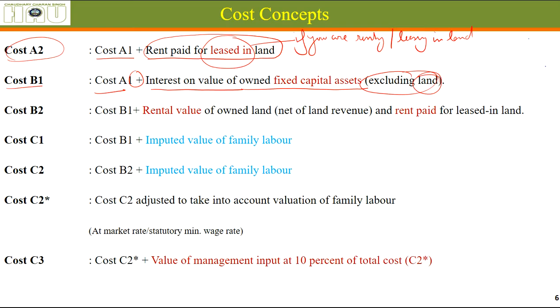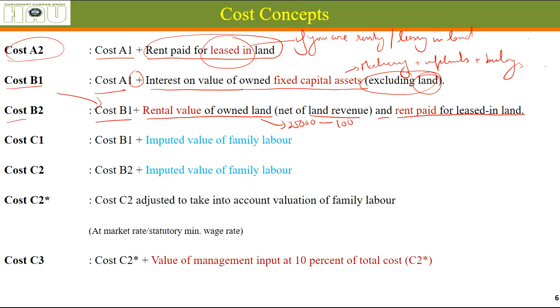So interest on value of owned fixed capital assets like machinery plus implements plus buildings. Okay. Cost B2 includes B1 plus rental value of owned land. Owned land, let's say he can get rental value of 25,000 minus land revenue, taxes are 100 rupees, and rent paid for leased in land. Okay, if he has leased in any land.